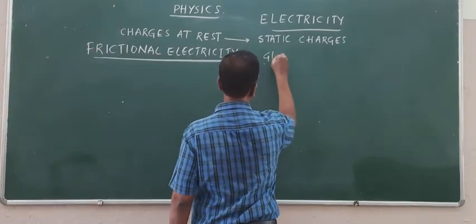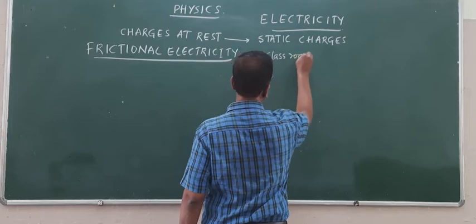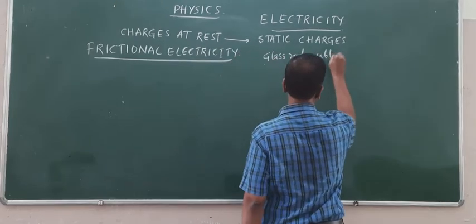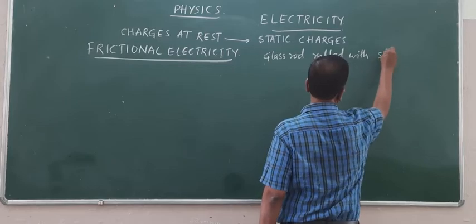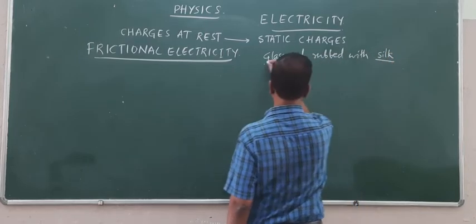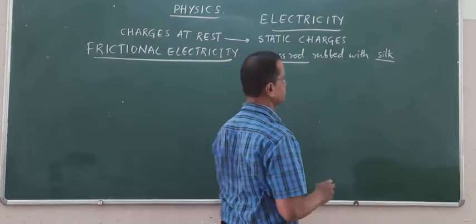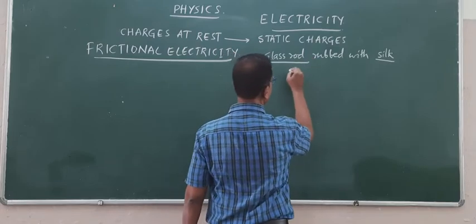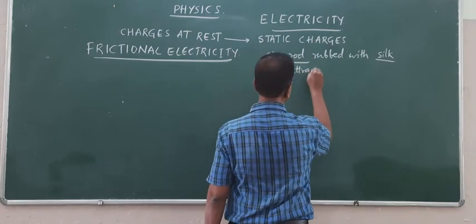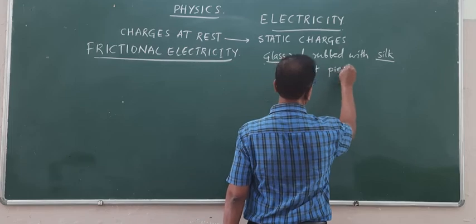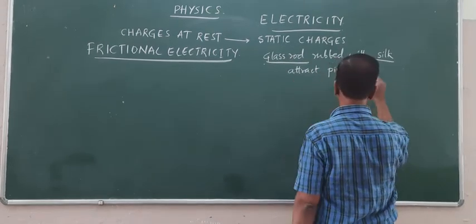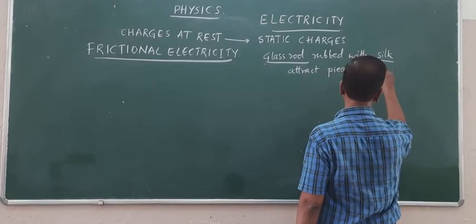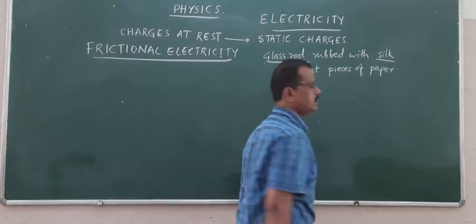Glass rod rubbed with silk. Look at this: glass rod and silk, both are insulators. This is said to attract pieces of paper or light feathers.